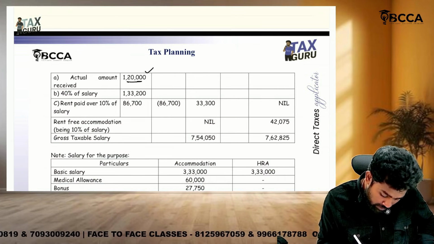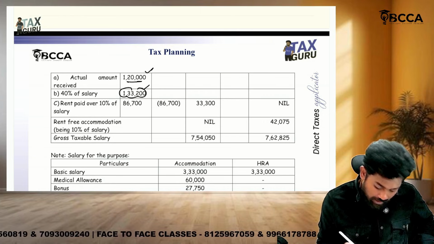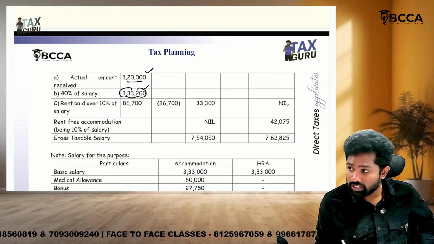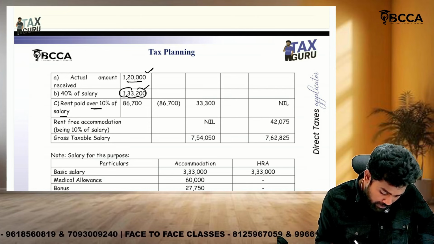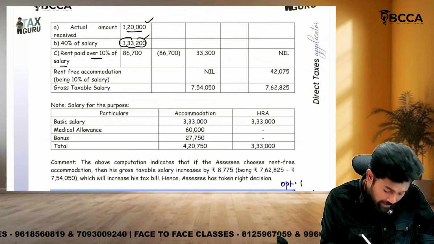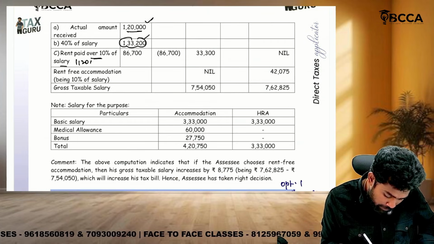Actual HRA received is 1,20,000. 40% of salary is 1,33,200. That is nothing but 40% of basic stipend. Then rent paid minus 10%. The rent they paid is how much? 20,000 into 12, so 1,20,000 they paid.